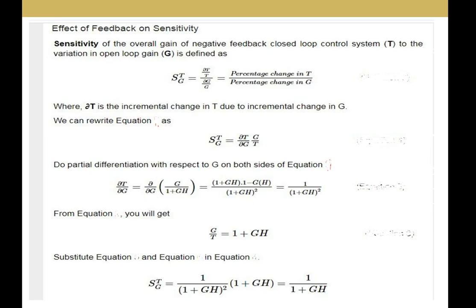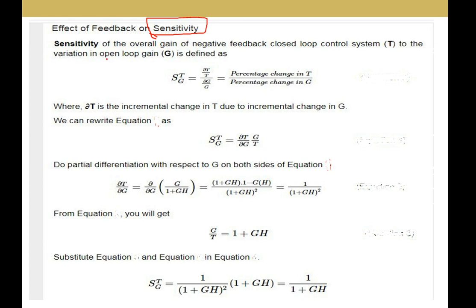The next one is the effect of feedback on sensitivity. Up to now we observed how the overall gain of the system increases or decreases depending on the feedback value, that is 1 plus GH. Now we are going to study how the feedback will affect the sensitivity of the system. The sensitivity is the measure of change in parameters of the system. In order to get a more stable system, the sensitivity will be less.